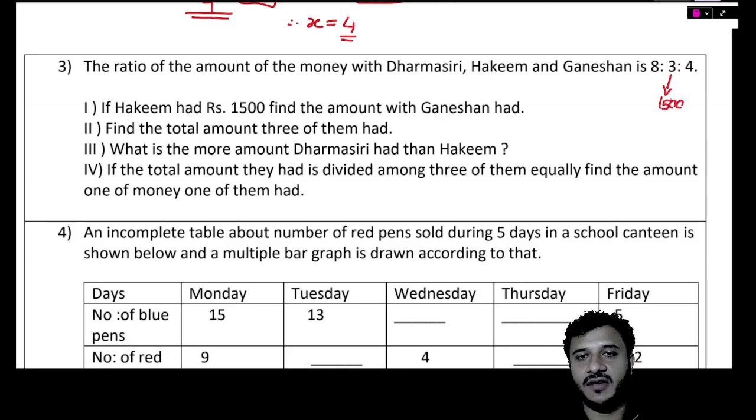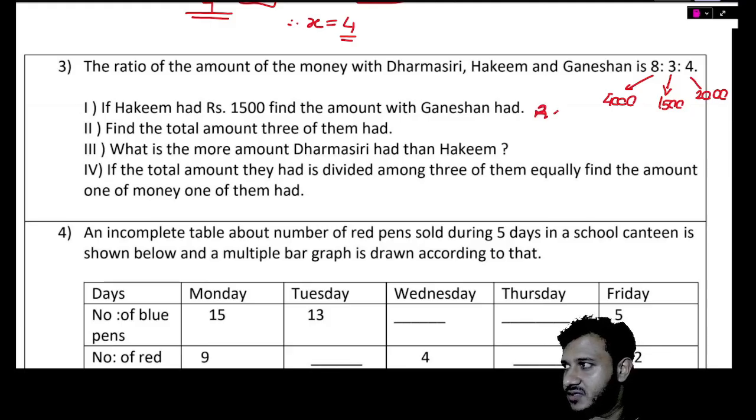Put a 3 to become 1,500. What should we do? Multiply by 500, right? That means how much will Dharmasiri have? 8 times 500, which is 4,000. 4 times 500, which is 2,000, which is Ganeshan. If Hakim had this much, what is the amount Ganeshan had? 2,000 rupees.